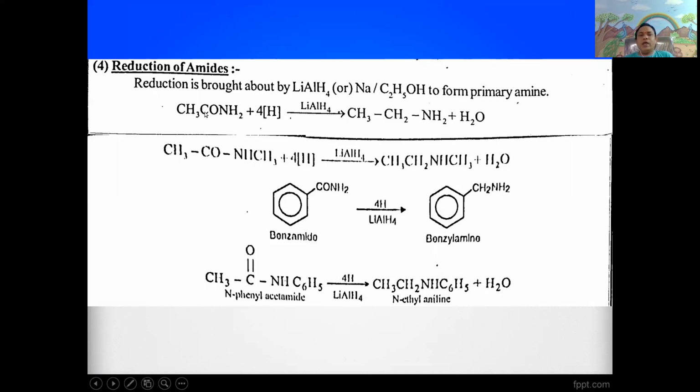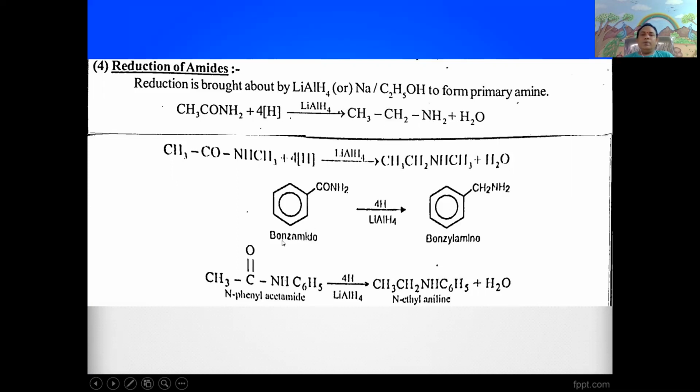Only the carbonyl group, C=O, is converted into methylene group, like Clemmensen reduction or Wolff-Kishner reduction. That is, amides undergo reduction in the presence of lithium aluminum hydride or sodium in ethanol. It gives ethylamine plus water.